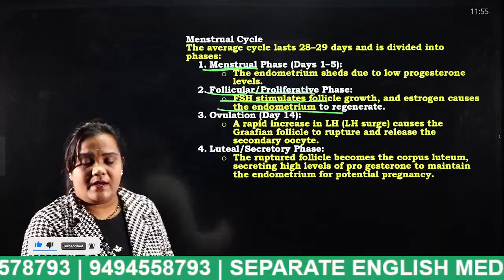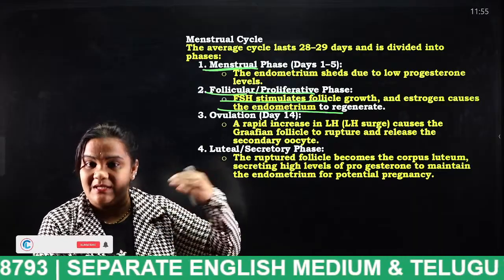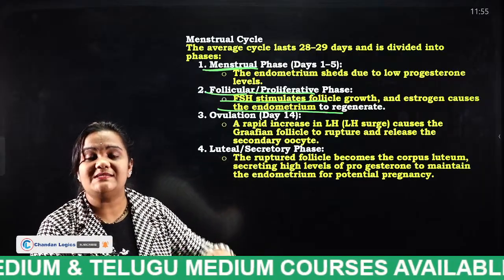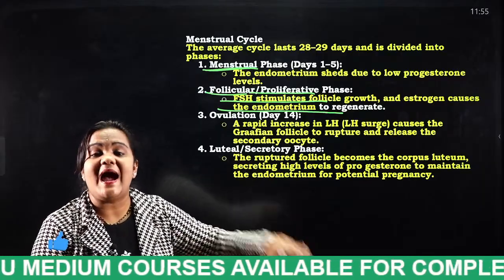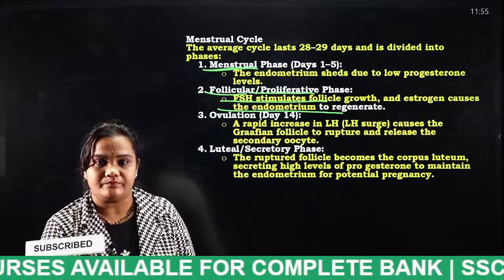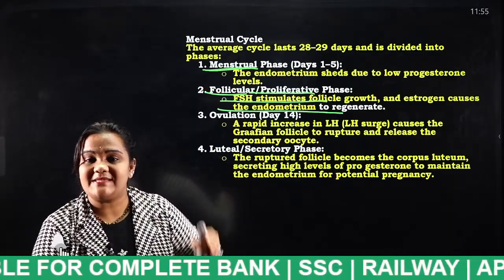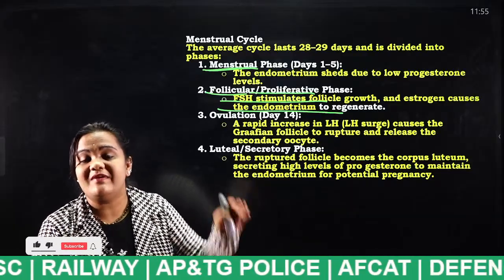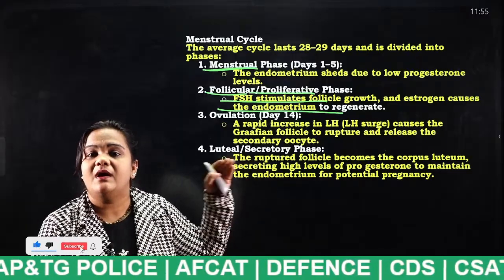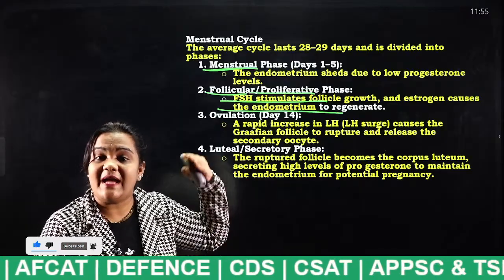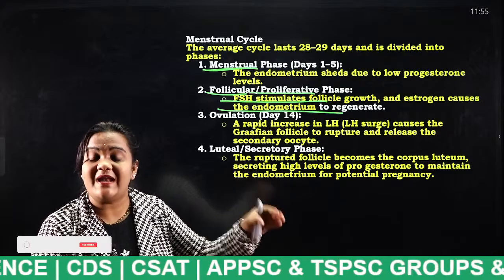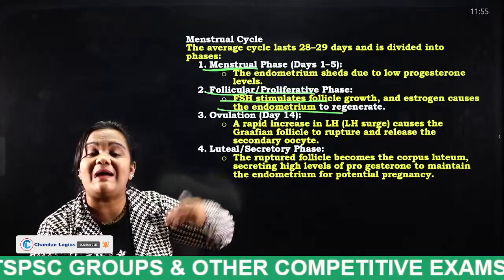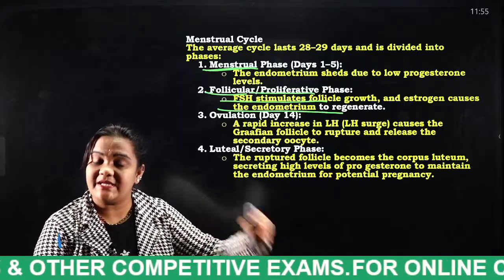So when the FSH hormone is released, the endometrium will come back to its position. That means it will get regenerated.